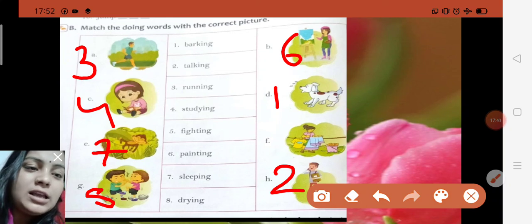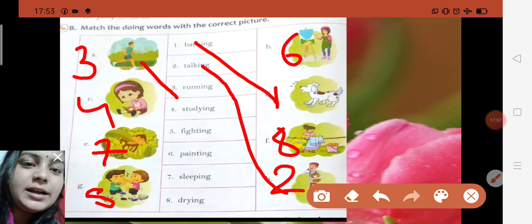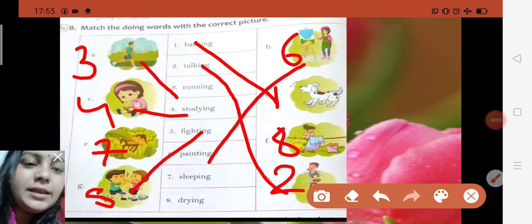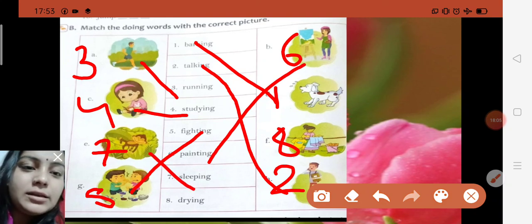So the girl is drying her clothes. So in front of F you just write 8 number. Again I am just saying barking, talking, running, studying, fighting, painting, sleeping, and last is here drying her clothes.